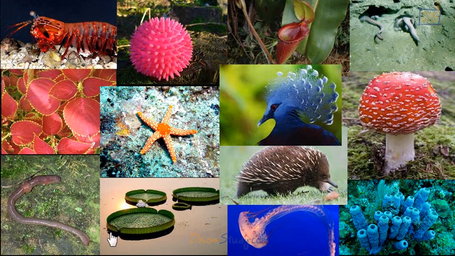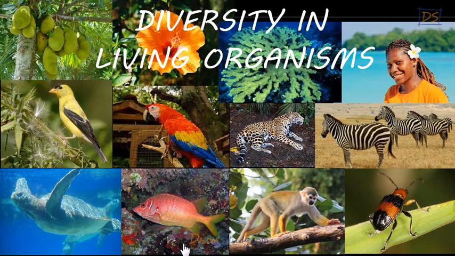So students, that is the topic of discussion in this chapter. Different types of living organisms are living on this planet. So that's why the name of this chapter is Diversity in Living Organisms, students. So we are going to study about these different types of organisms.